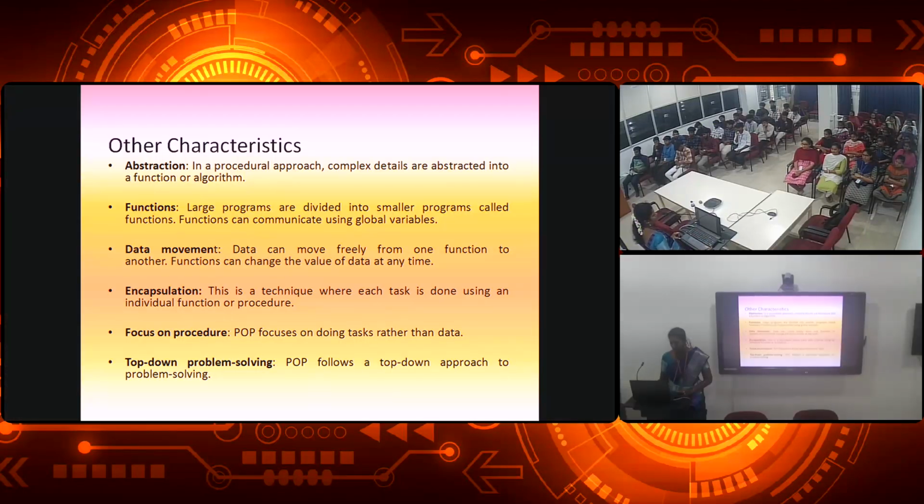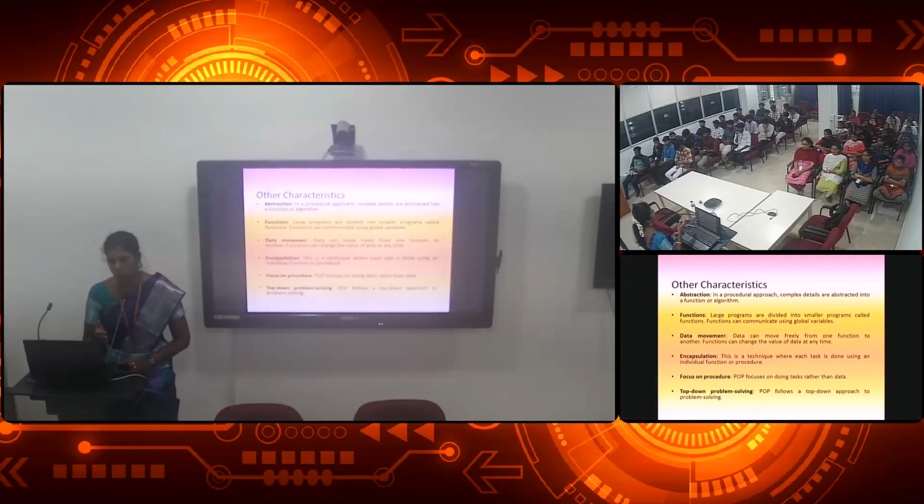The next one, other characteristics, are given here as abstraction, function, data movement, encapsulation, focus on procedure, top-down and problem solving. These were all explained in the previous points also. Here it is just given as a hint. The same points are repeated over here. Abstraction and encapsulation are basic concepts of programming languages that will be discussed in upcoming slides.